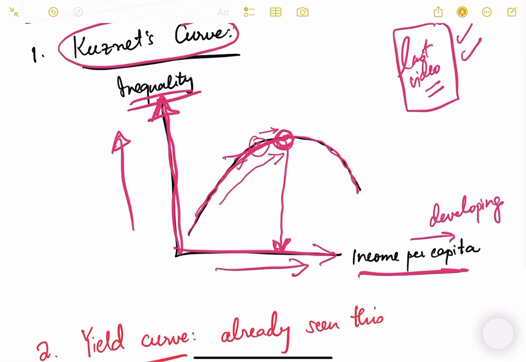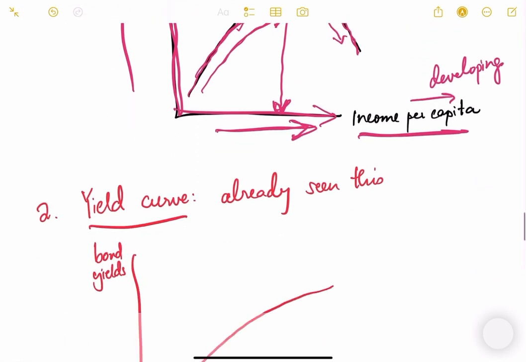So usually this is the phenomenon that is seen in the world. The Kuznets curve says that whenever a country develops or income per capita increases, initially the inequality increases and then it falls. That is the simple meaning.